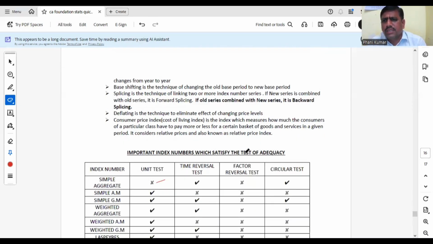Okay. So please see, in index numbers, the main problems you have to focus on are CLI, very important, and last period index number, Paasche index number, Bowley, Fisher. How to calculate these index numbers? Simple aggregate method. Please focus on these problems. Cost of living is very much important.